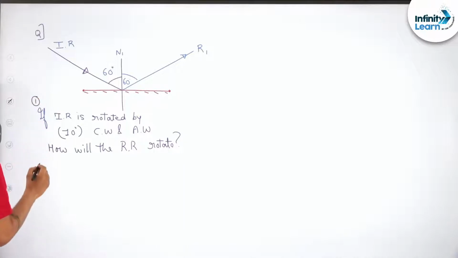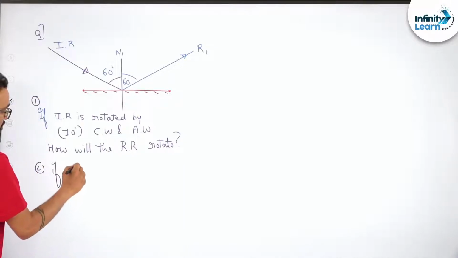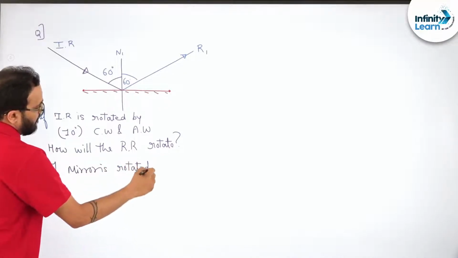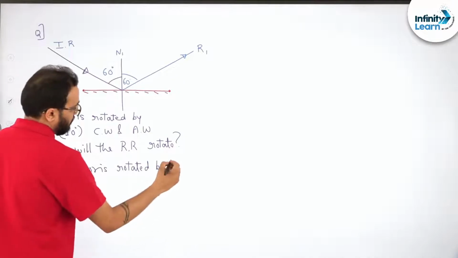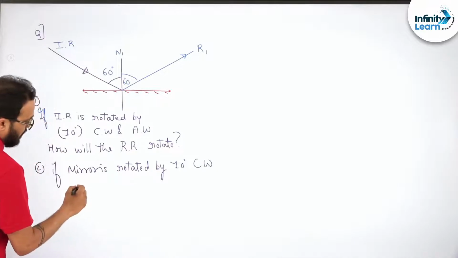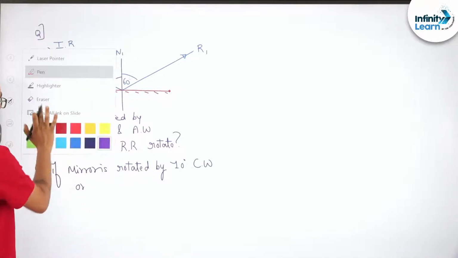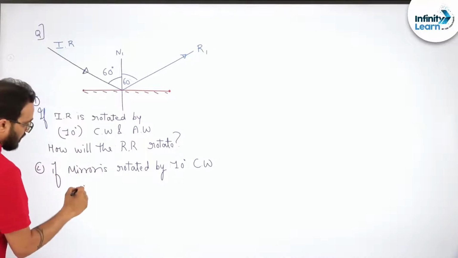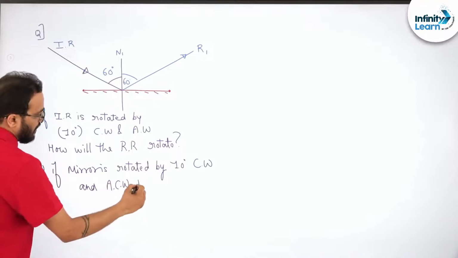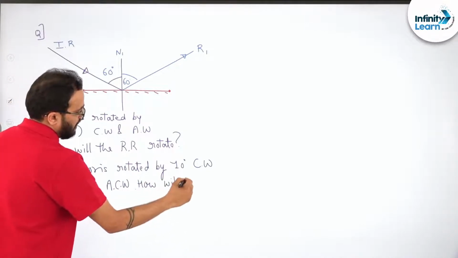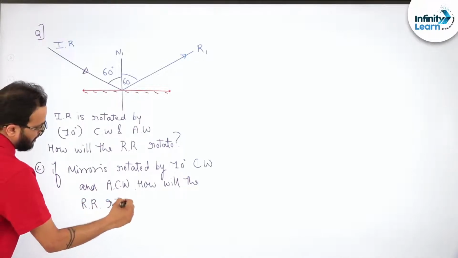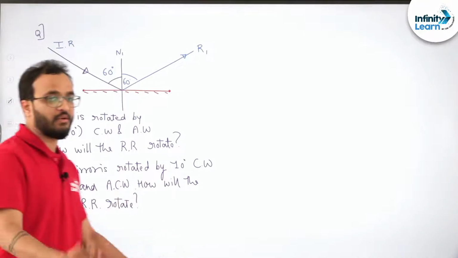Second part of the question is, if the mirror is rotated by 10 degrees clockwise and anti-clockwise, same question, how will the reflected ray rotate? Now this is a pretty good question.